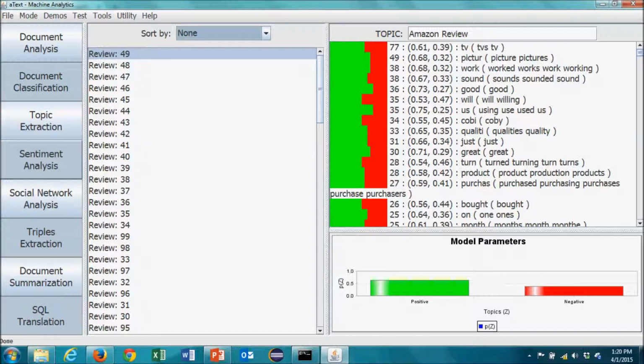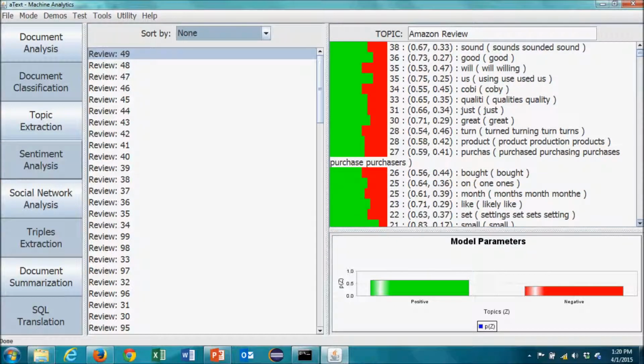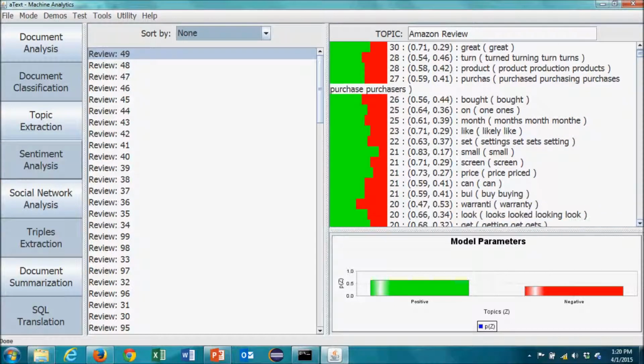Commonly used words in the reviews are also analyzed in the context of the language in which they appear. Warranty, for example, is a word that we all understand and is neither negative nor positive, but we can see here that the context in which it appears is slightly negative.